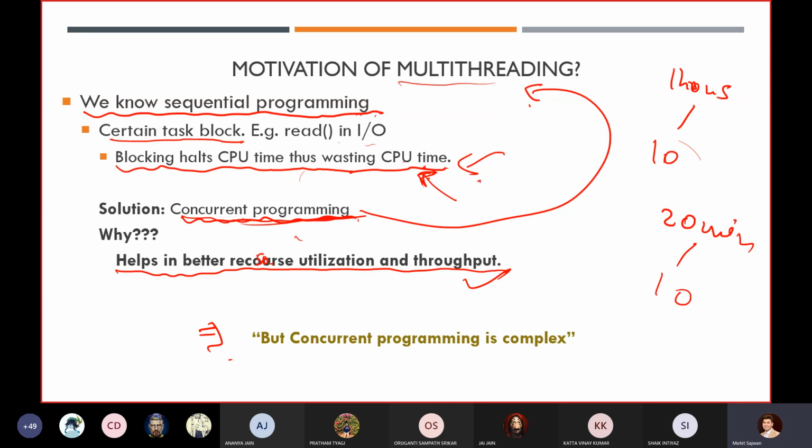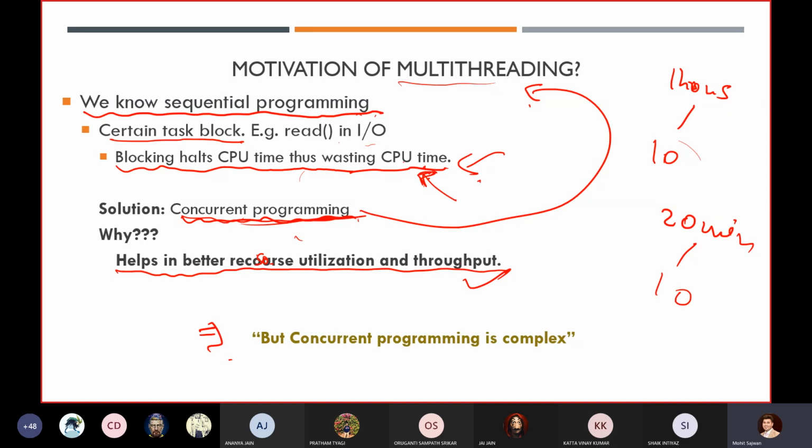But in concurrent programming, you have to think about it, whether this code will make an impact on that code or not. If it is not making any impact, then that is great. And what should be the order? So the complexity is very high. It's not easy to just break your code into multiple threads.